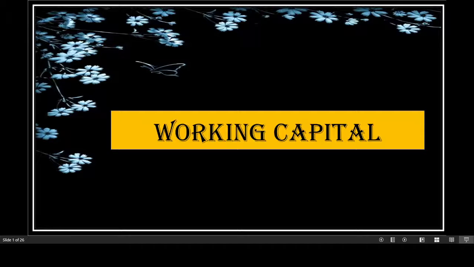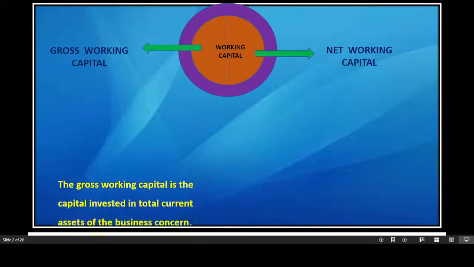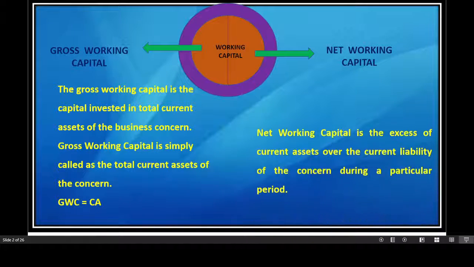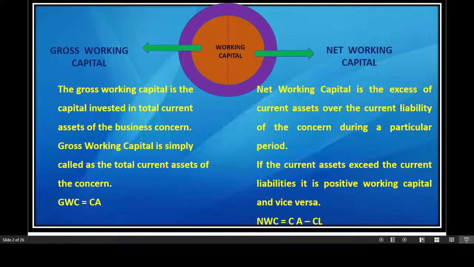Let us start our journey by reading working capital. In my previous sessions, we had already read what is working capital. Working capital is the fund required for meeting the day to day expenses of the business, which is classified as gross working capital and net working capital. We know gross working capital is the capital invested in total current assets of the business concern, and net working capital is the excess of current assets over current liabilities. And if the current asset exceeds the current liabilities, then we say it is positive working capital. And if the current liabilities are more than the current assets, then we say it is negative working capital.